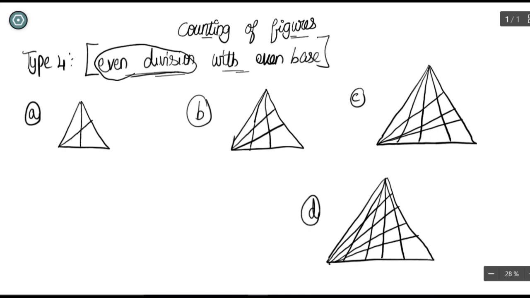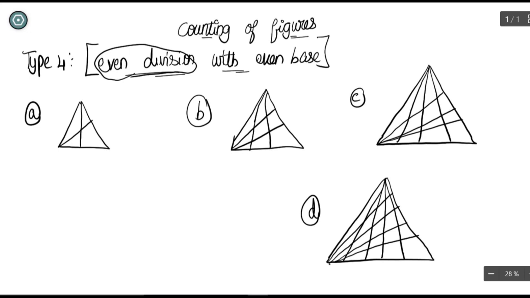Look how this example is, and if you are going to count this with a traditional method, this will become a triangle, this will become one, and everything in this will become a triangle, among certain other things like this. But it is clear that you are going to get a high number, so we have to use some tricks to count these triangles. And if you want to know what the trick is, it is very simple compared to other methods. This is the easiest method of counting figures.